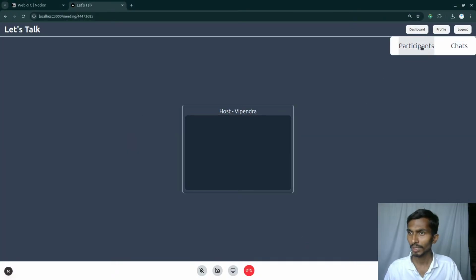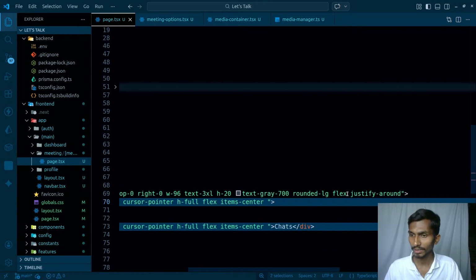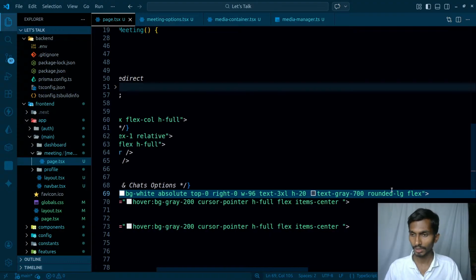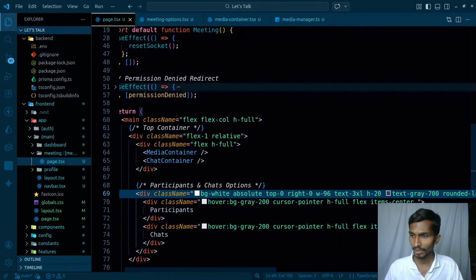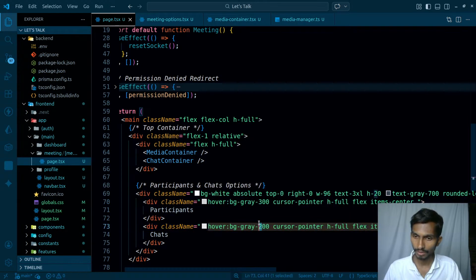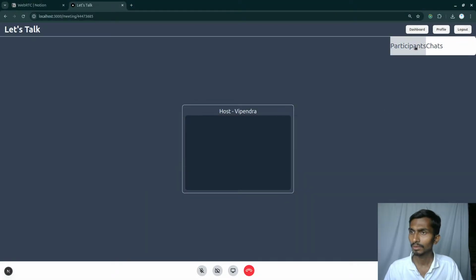If I hover over them, so this is how it looks like. And by the way, as it has justify around, that is actually problematic. So let's just simply make it flex, and that's it, not anything else. And once they are flex, inside this, how about this color? How does it look like? So this color actually looks like this.